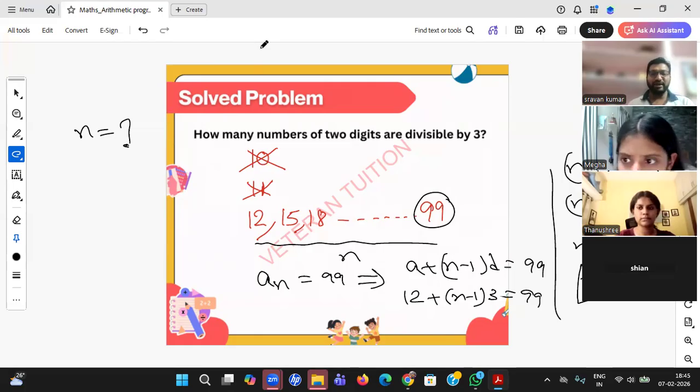Between 1 to 100, between 10 to 100, how many numbers are divisible? So yeah, if you remember, fine. But this is a procedure which you already know, I guess.